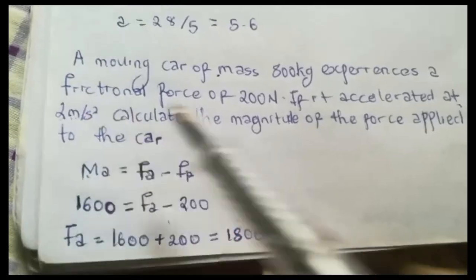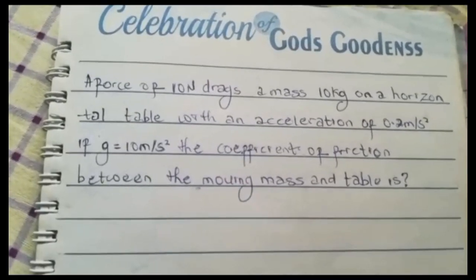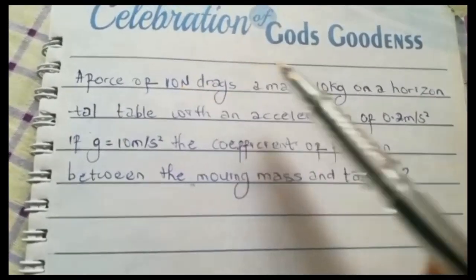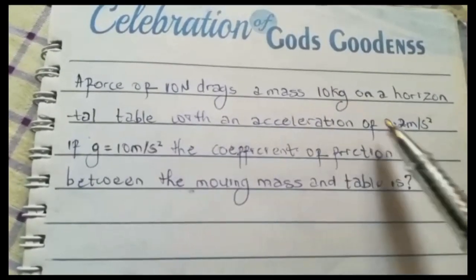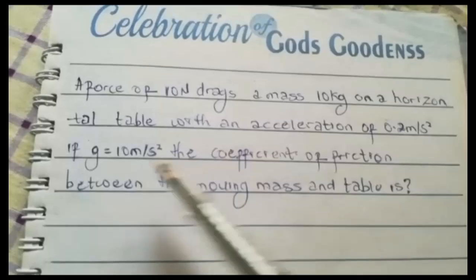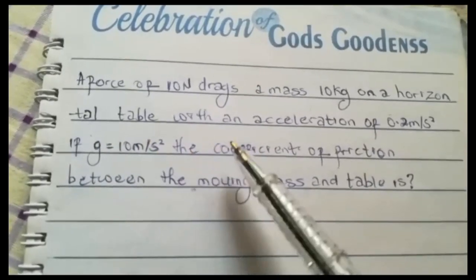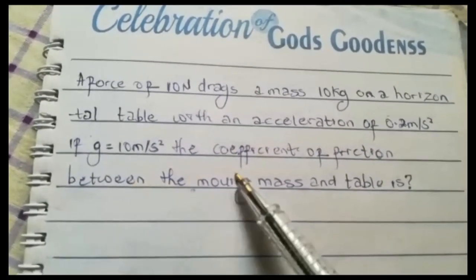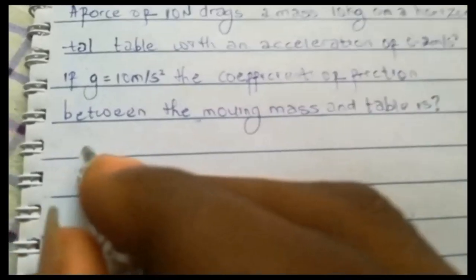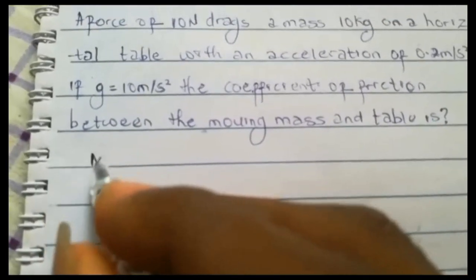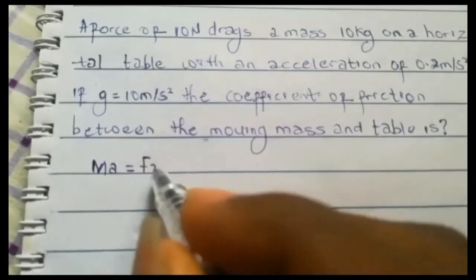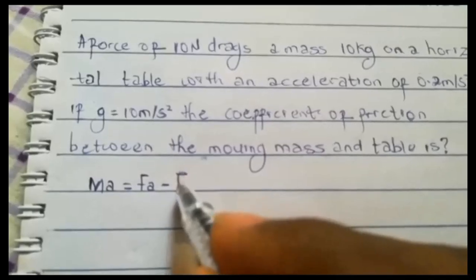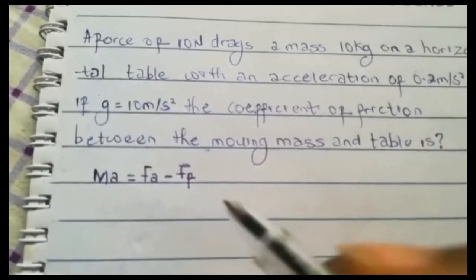Here is another question. A force of 10 Newton drags a mass of 10 kilogram on a horizontal table with an acceleration of 0.2. If g equals 10 meters per second squared, the coefficient of friction between the moving mass and table is... So still using that same formula, we know that the net force, which is mass times acceleration, is going to be equal to the applied force Fa minus your frictional force.